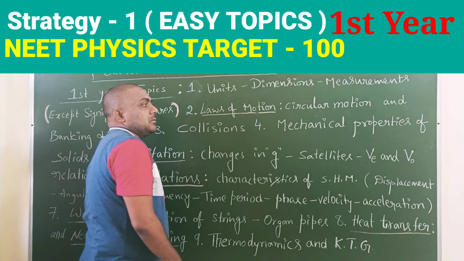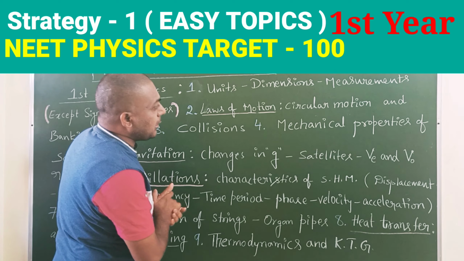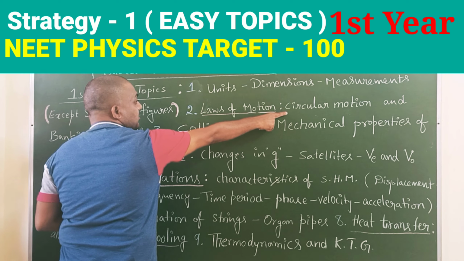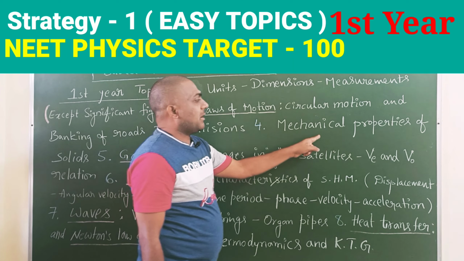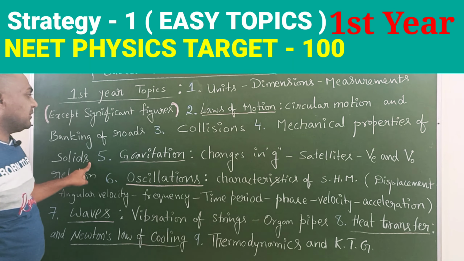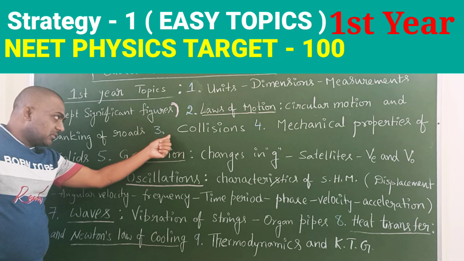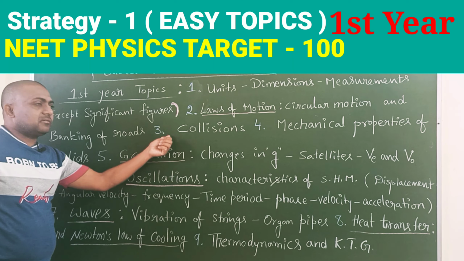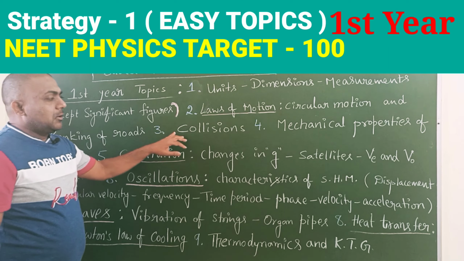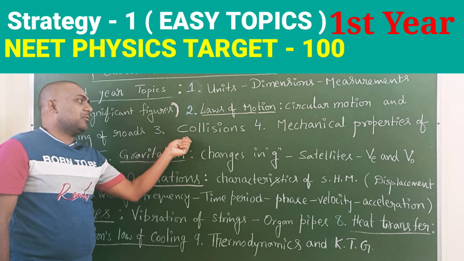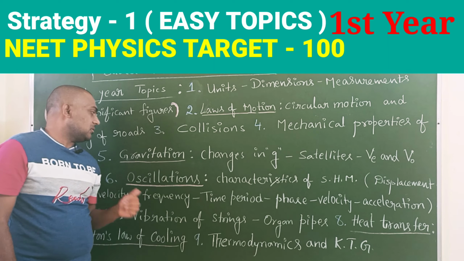Laws of motion. This one is a very big chapter, but two simple topics are there. One is circular motion, second one is banking of roads. Mechanical properties of solids. Elasticity topic, this one is also an easy topic. Then the third topic, collisions, are there. Collisions, you know, mainly one-dimensional collision. Two-dimensional is also a bit there. Just prepare one-dimensional collision. So all the formulas should be covered here.